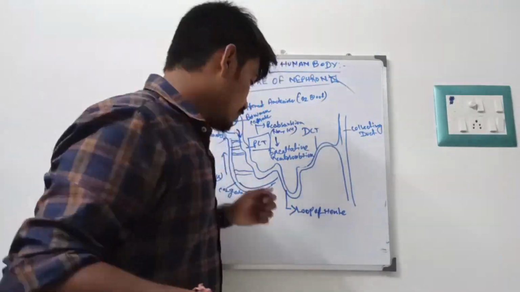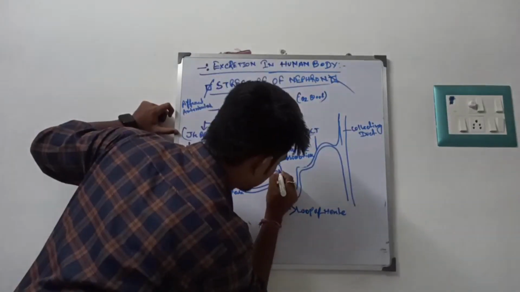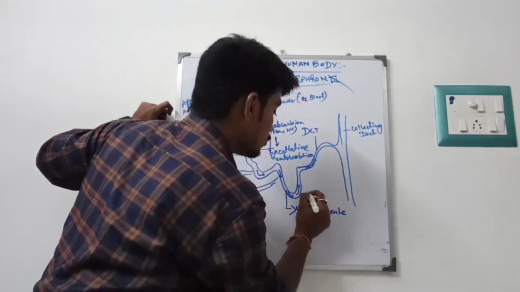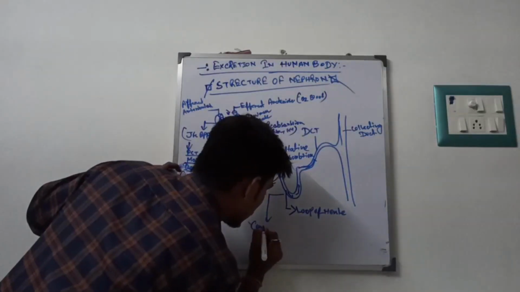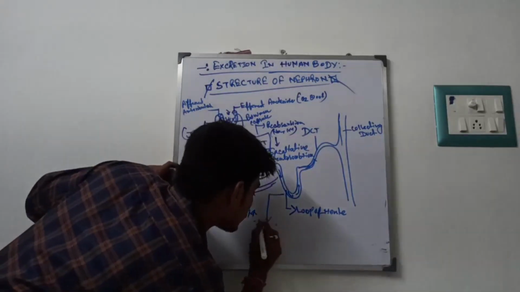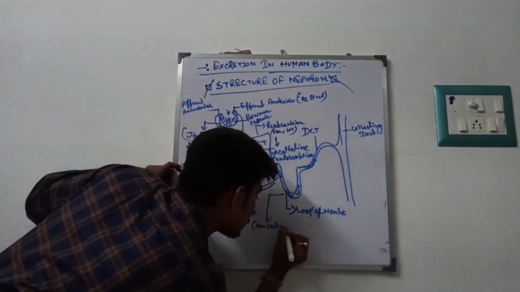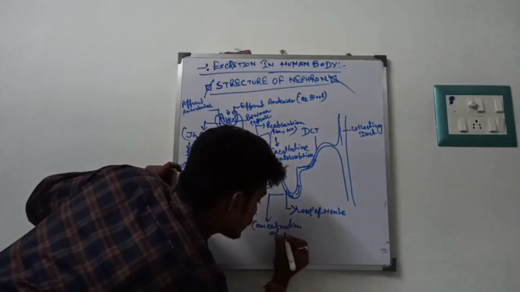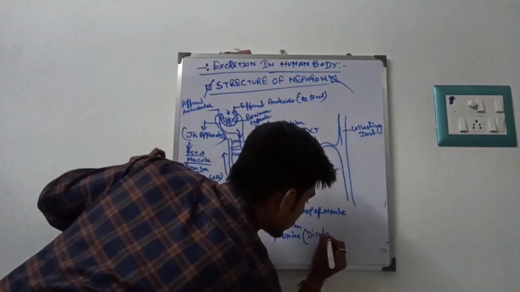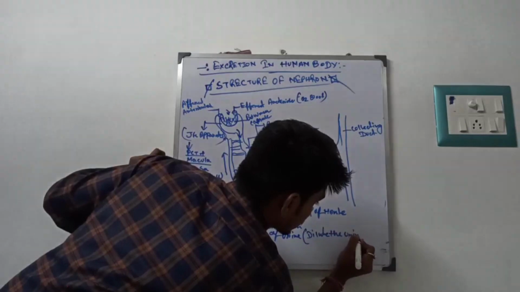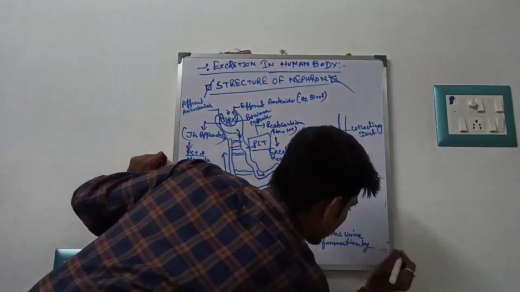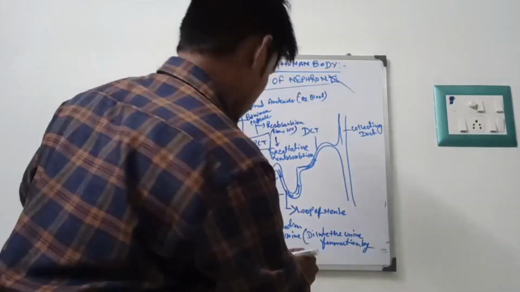After that it will come down towards the loop of Henle. Here, in the loop of Henle, the concentration of the urine increases. Then it will try to dilute the urine formation by the help of refacilitation and reabsorption again.